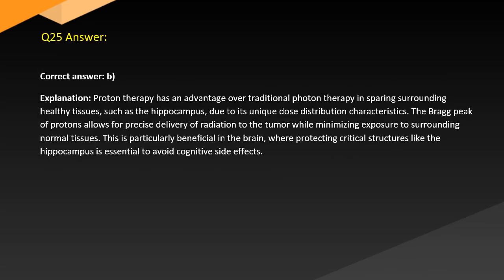Answer. Correct answer B. Explanation: proton therapy has an advantage over traditional photon therapy in sparing surrounding healthy tissues, such as the hippocampus, due to its unique dose distribution characteristics. The Bragg peak of protons allows for precise delivery of radiation to the tumor while minimizing exposure to surrounding normal tissues. This is particularly beneficial in the brain, where protecting critical structures like the hippocampus is important to avoid cognitive side effects.